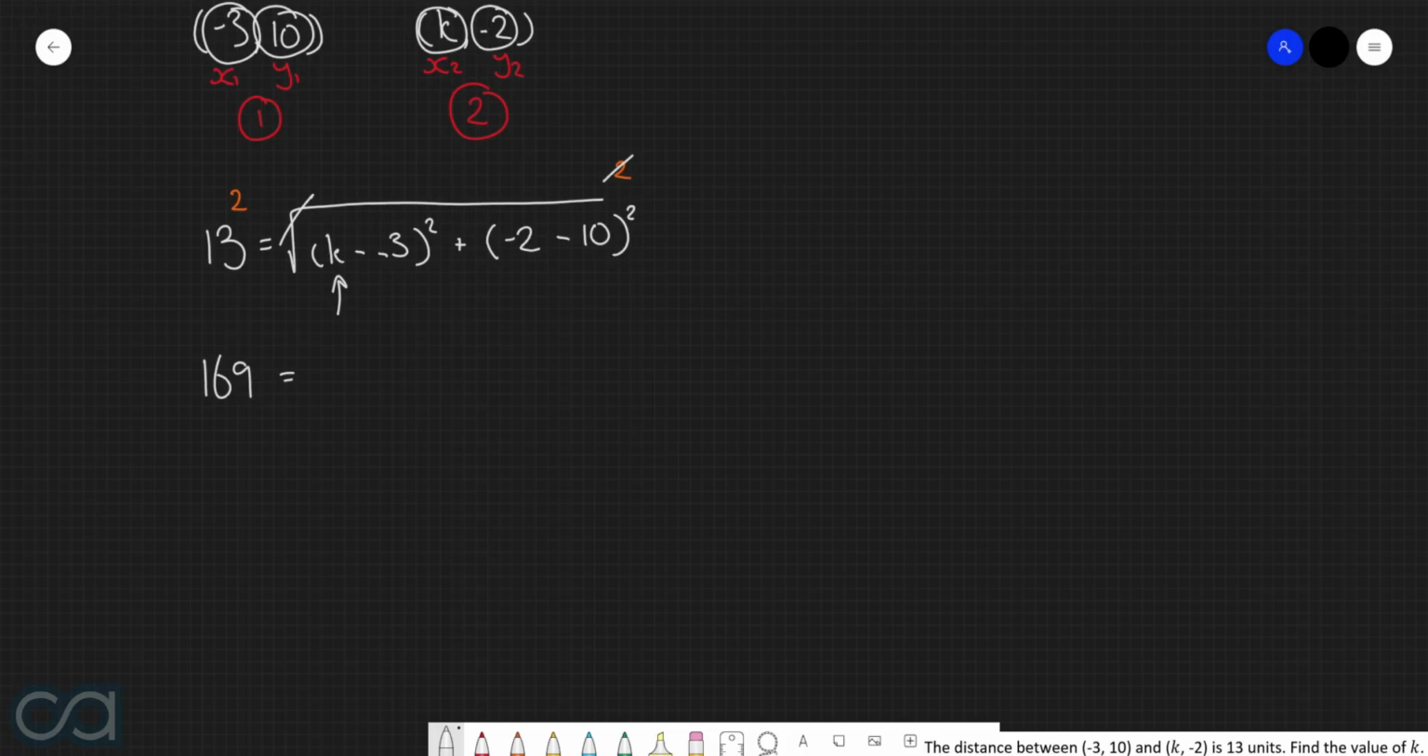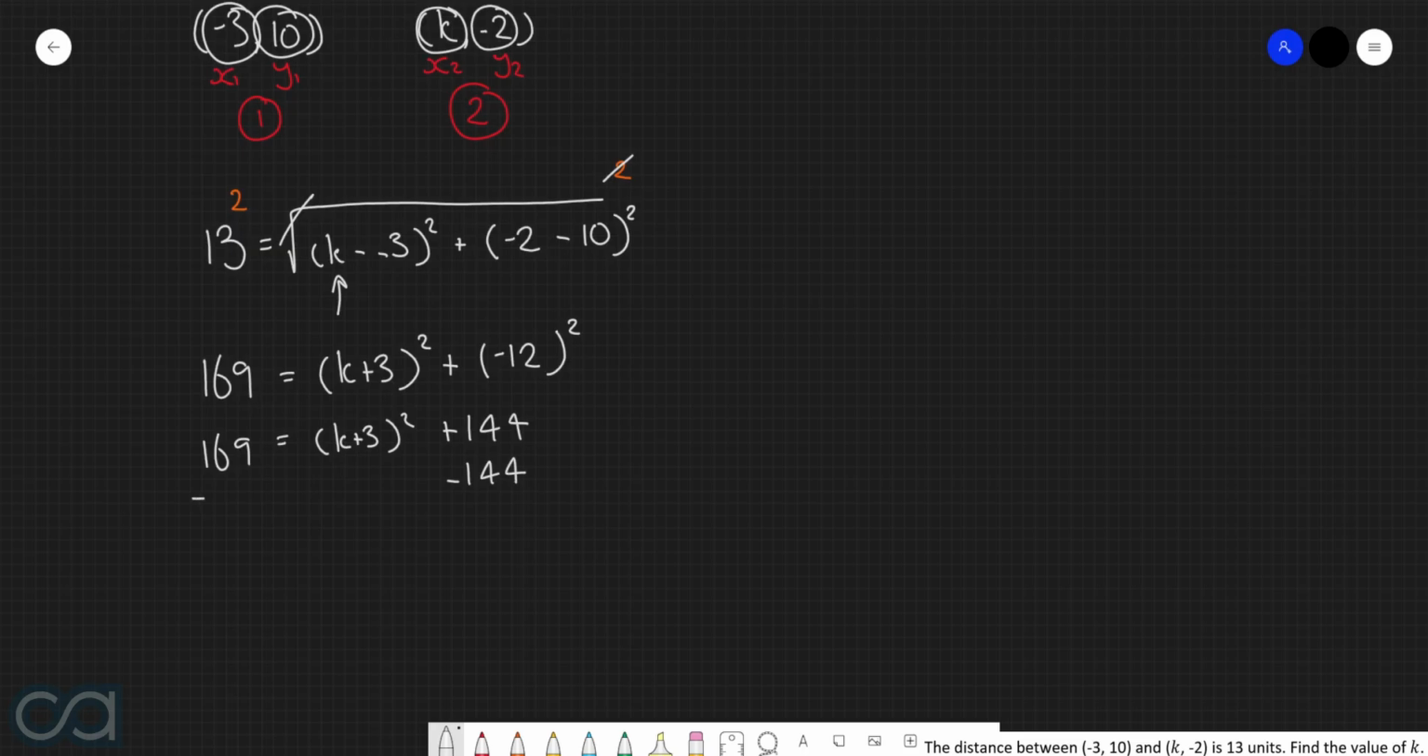So now we have (k take negative 3) all squared, or in other words, (k plus 3) all squared, plus (negative 2 take 10) all squared, or in other words, (negative 12) all squared. Simplifying this, and we get 169 is equal to (k plus 3) all squared plus 144. Taking 144 from both sides of the equation, and we end up with (k plus 3) all squared is equal to 25. Now, to get rid of this square on the left-hand side, we're going to take the square root of both sides. By taking the square root of the left-hand side, we're just left with k plus 3.